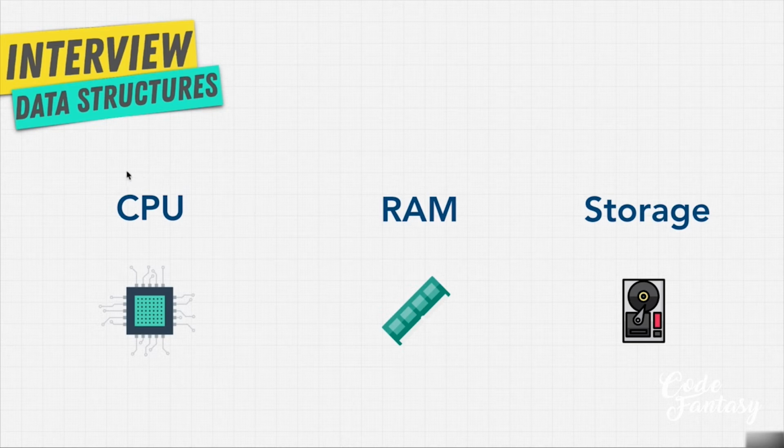Because you see, a computer is run by its CPU. You can think of the CPU as the little worker that does all the calculations that we need. It does the actual work inside our computer. And this CPU needs access to the RAM and the storage. But it can access the RAM and the information in the RAM a lot faster.